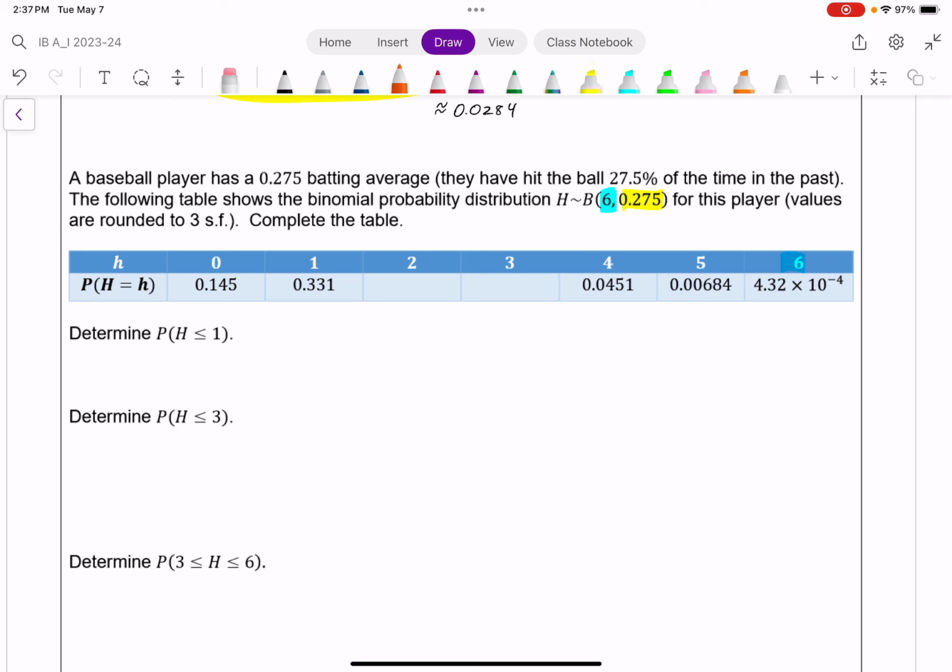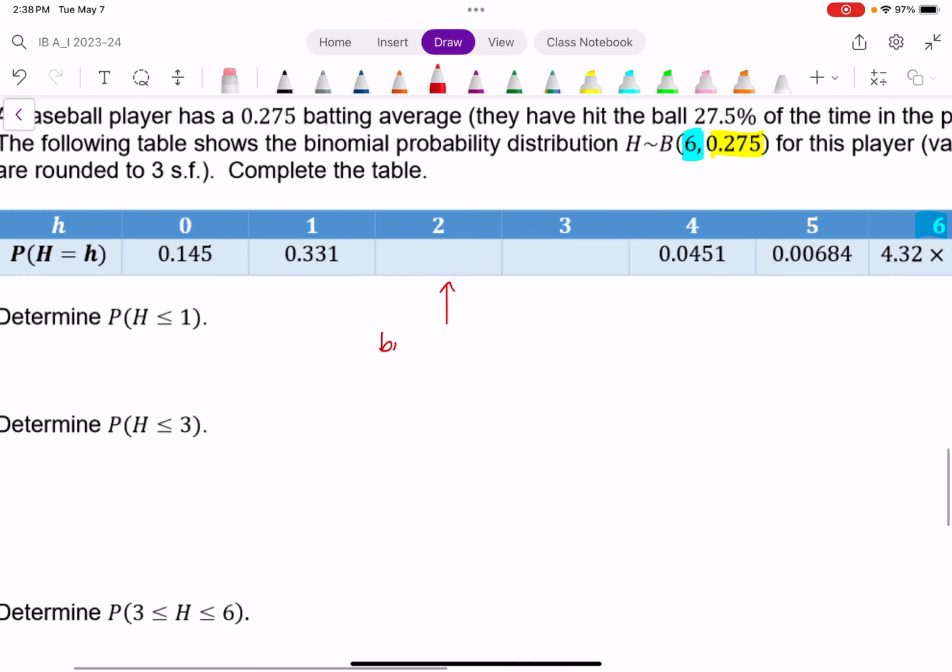First of all, for this here, while we could use a formula, I could just use the binomial probability distribution function where we have 6 trials, the probability of success is 0.275, and here we're looking at exactly 2 hits. And if you do that, you should get about 0.313.